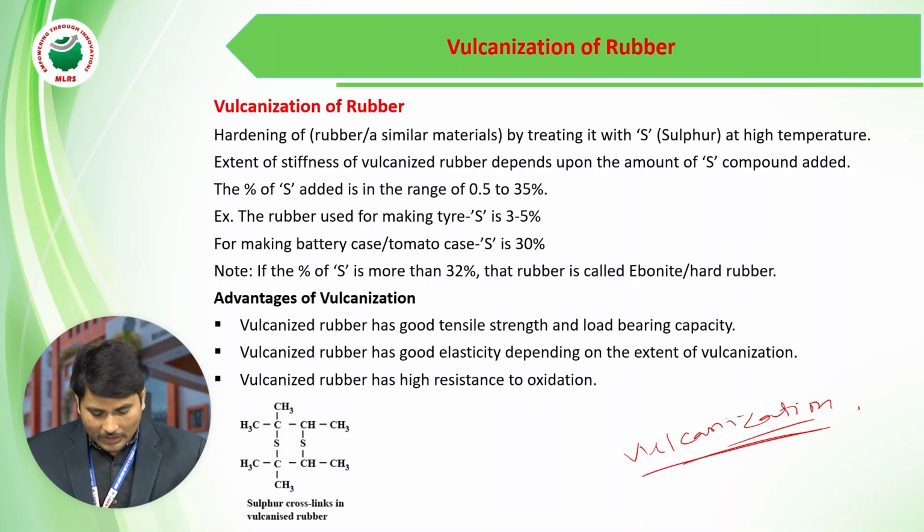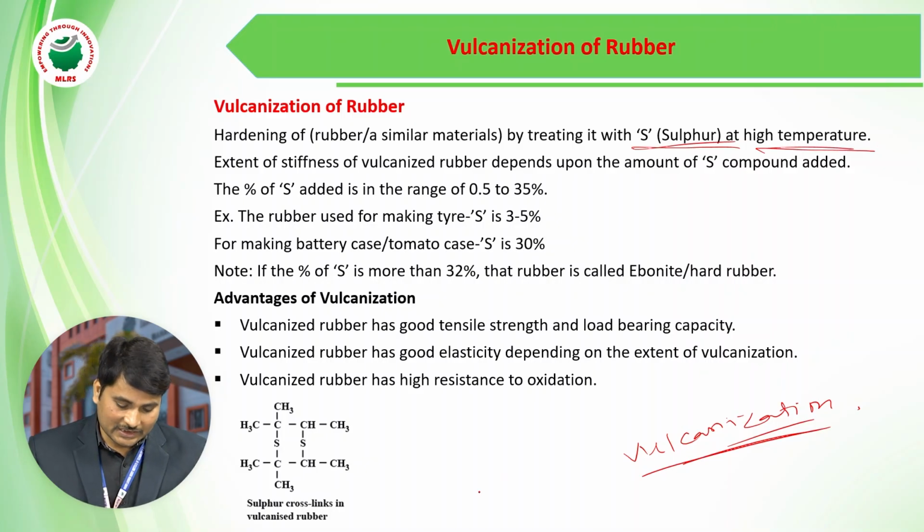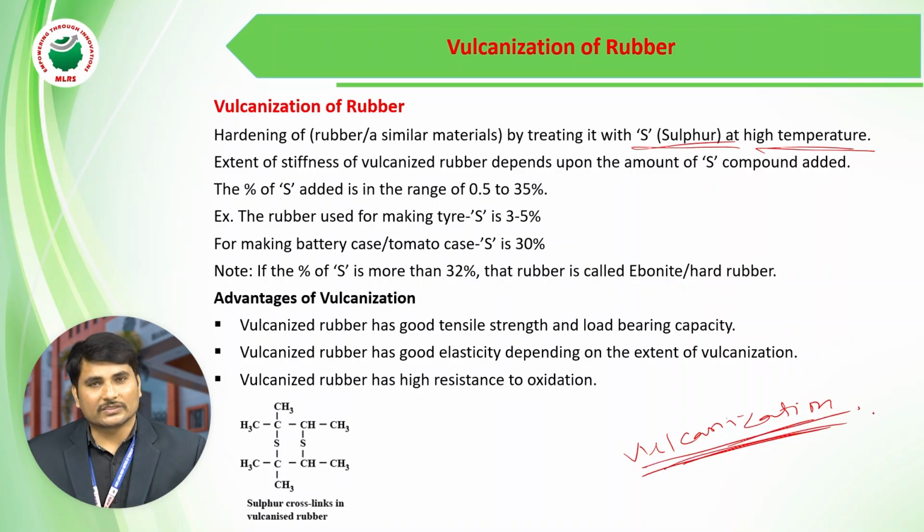In this case, the rubber or elastomers are treated with sulfur. When the rubber or elastomers are treated with sulfur at high temperature, this process we call the vulcanization process.